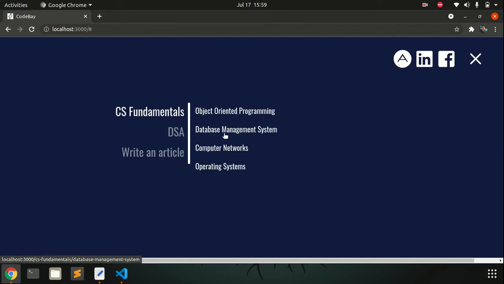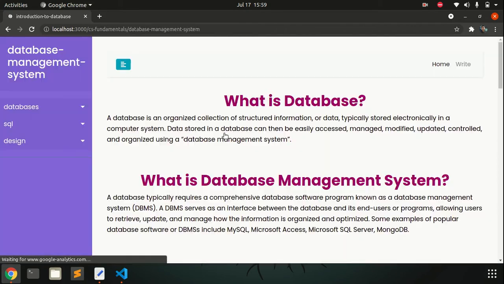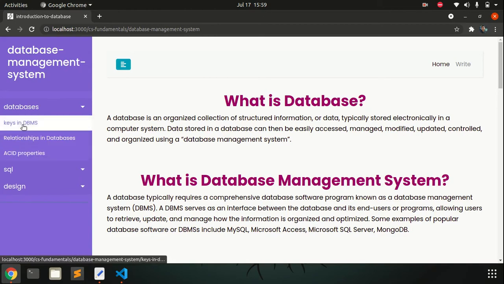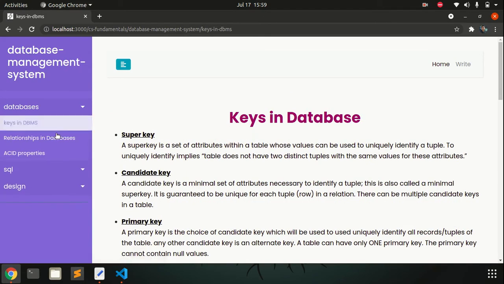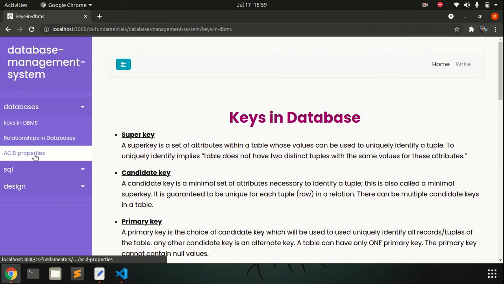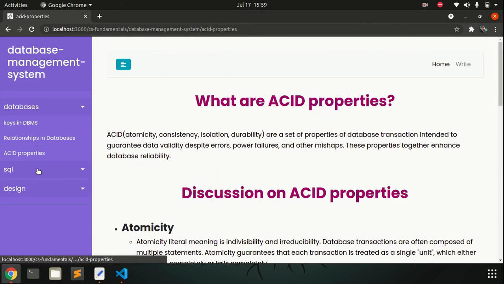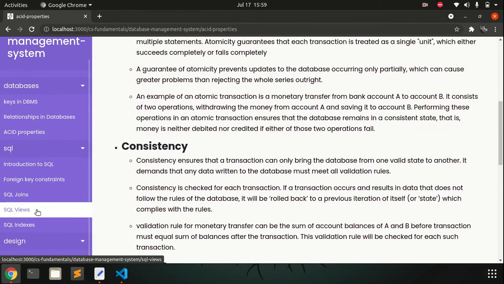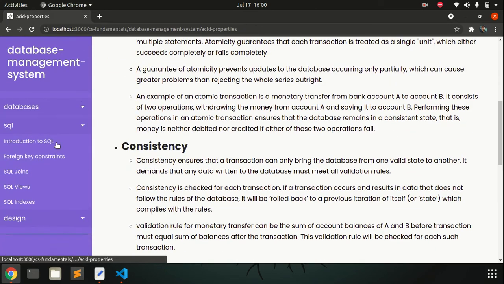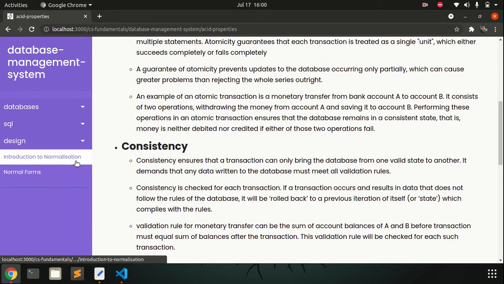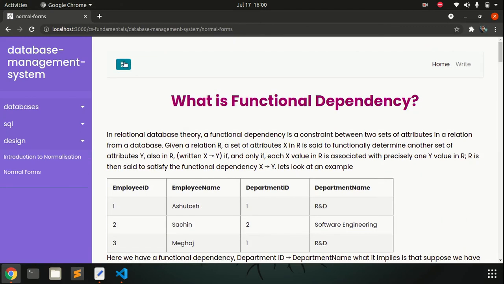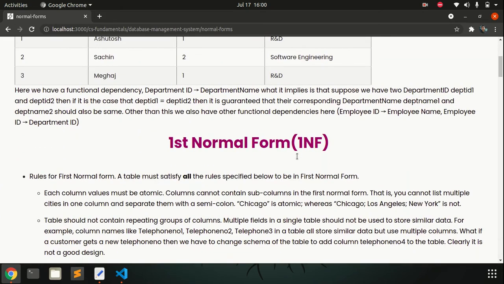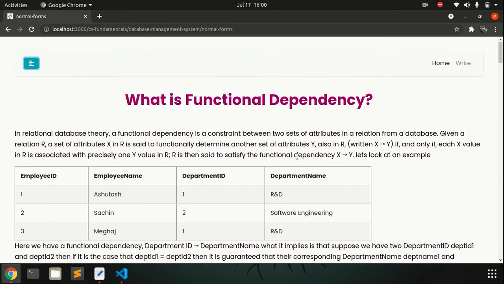And then similarly we have articles on database management system, keys in DBMS, relationships in databases, ACID properties. These all articles are here. Then we have SQL also, various SQL articles. Then in database design we have introduction to normalization and various normal forms. So have a look at them. These are good articles with respect to interview preparation.